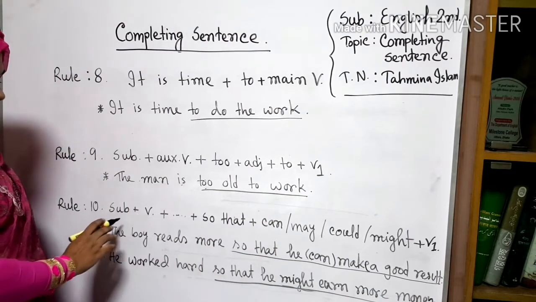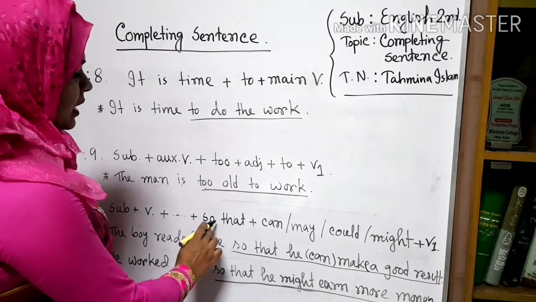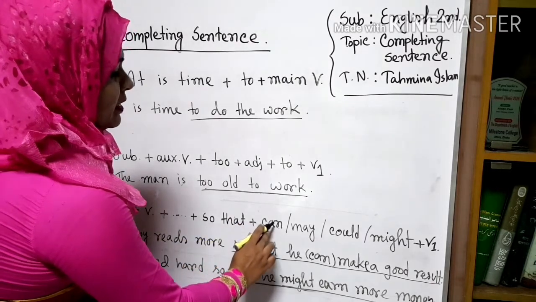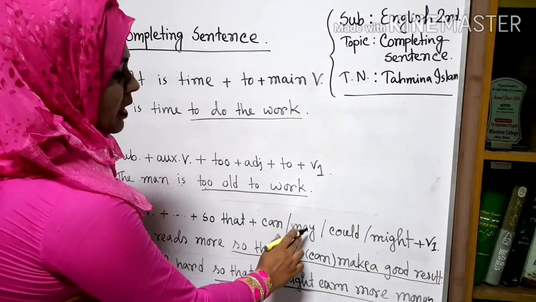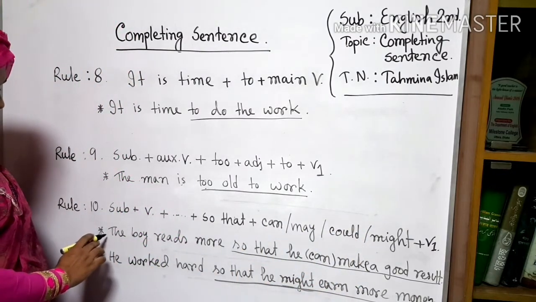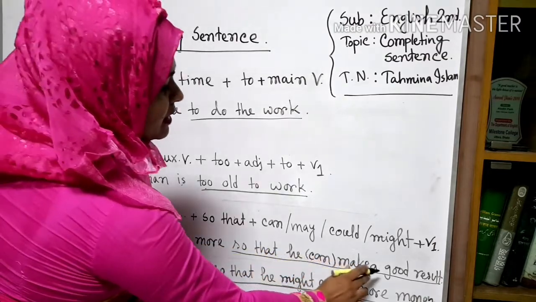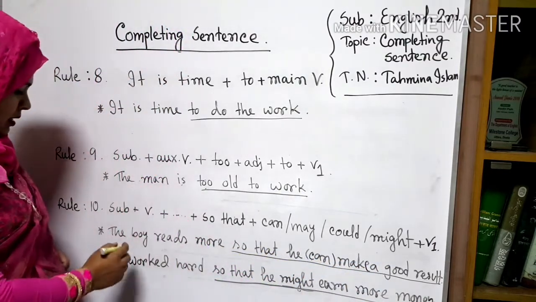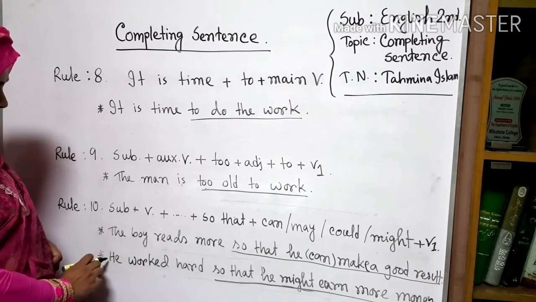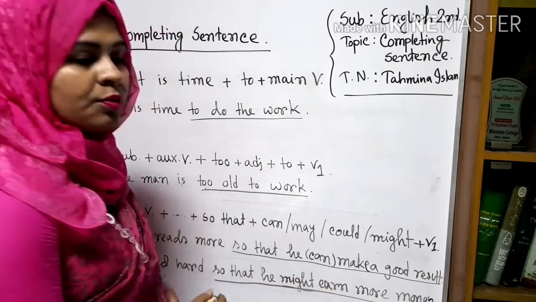Rule 10. Subject plus verb plus so that, after that we use can or may or could or might, then V1. The example is, the boy reads more so that he can make a good result. And another example is, he worked hard so that he might earn more money.